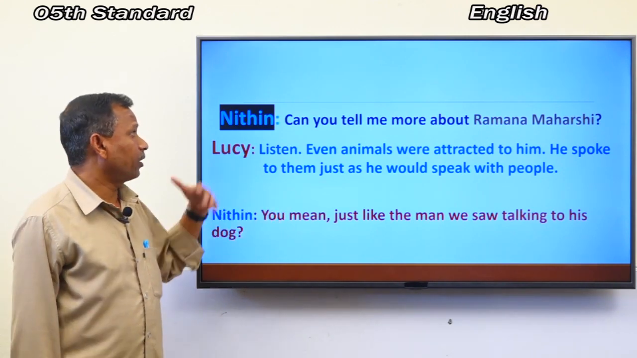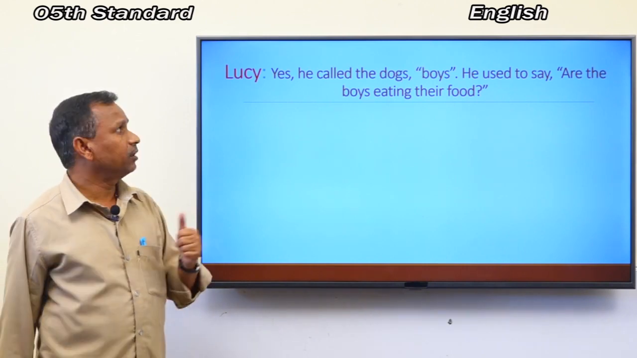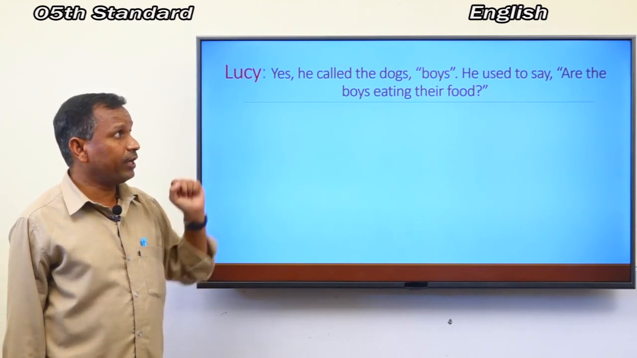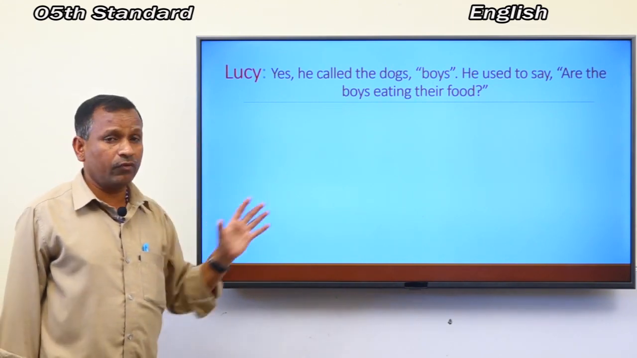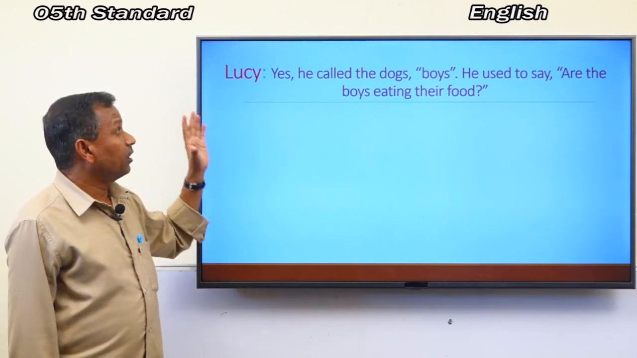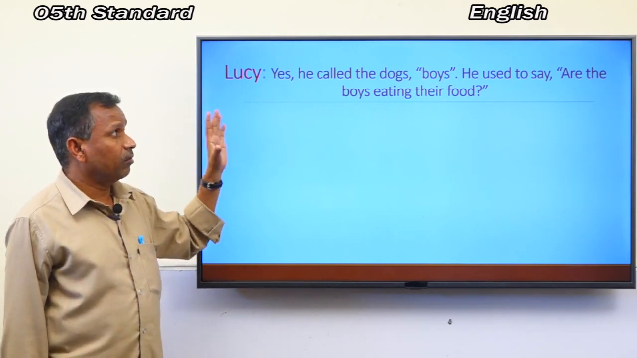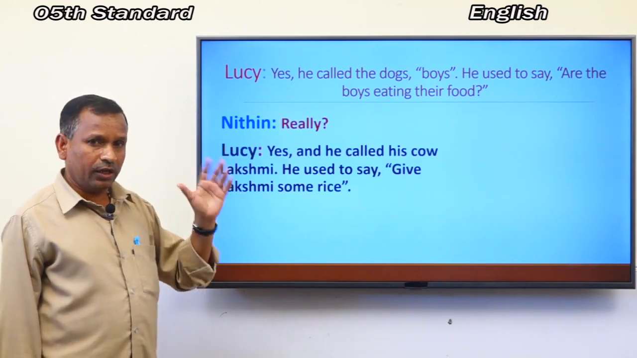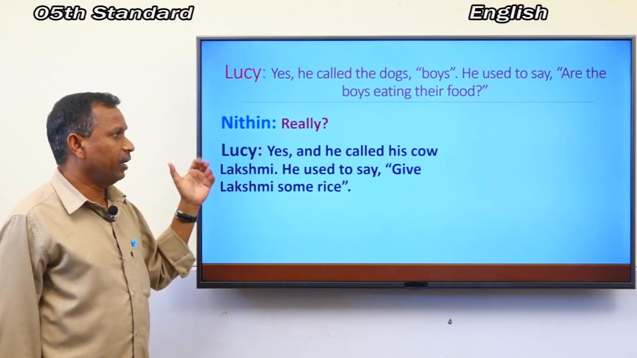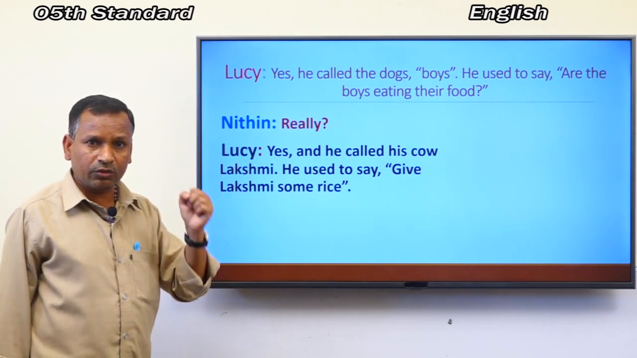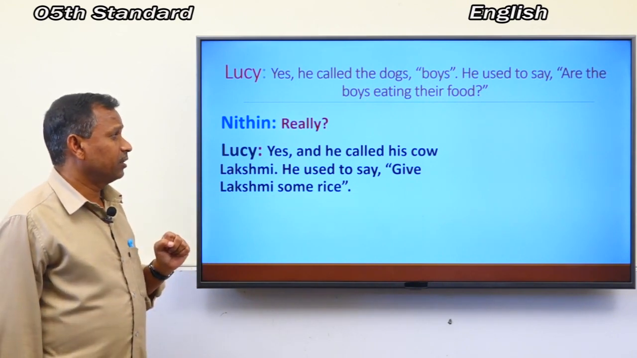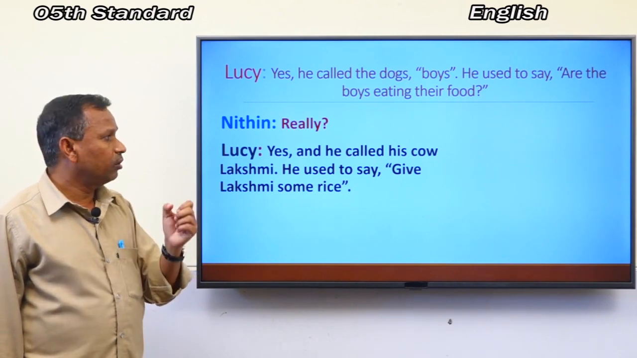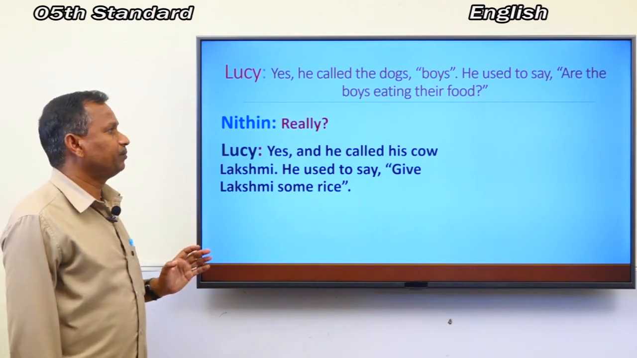Lucy said, yes, he called the dogs boys. He used to say, are the boys eating their food? Always he called the dogs boys. Okay. Nitin, really? Lucy said, yes. And he called his cow Lakshmi. He used to say, give Lakshmi some rice. Sometimes he asked Lakshmi to give him some rice.